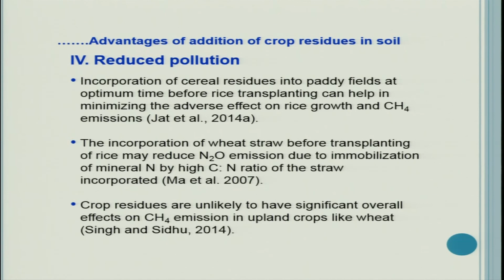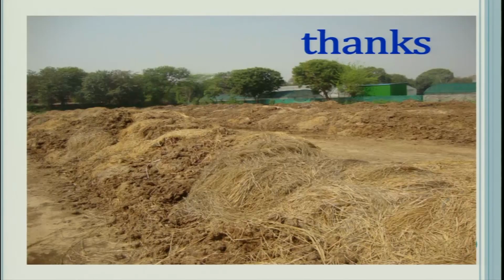So, you can see that this will help in the reduction of the pollution. First is from the direct burning. Second is, if we put it into the soil, the emission of greenhouse gases is also less. Crop residues are unlikely to have significant overall effects on methane emission in upland crops like wheat.